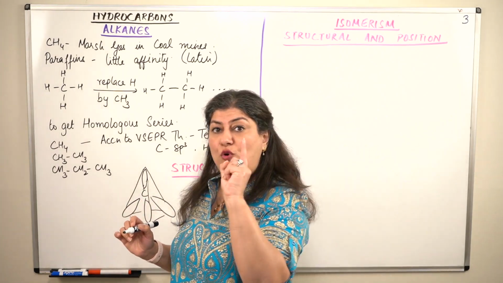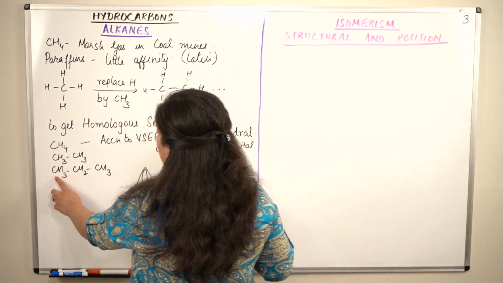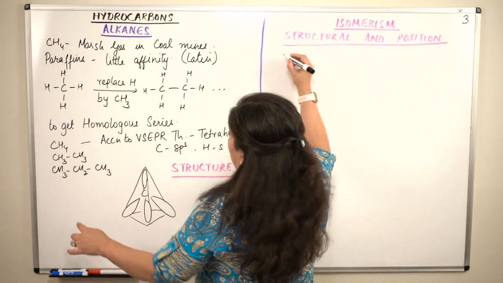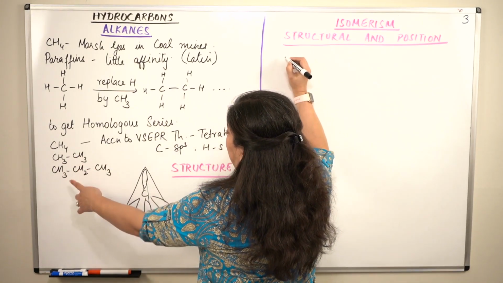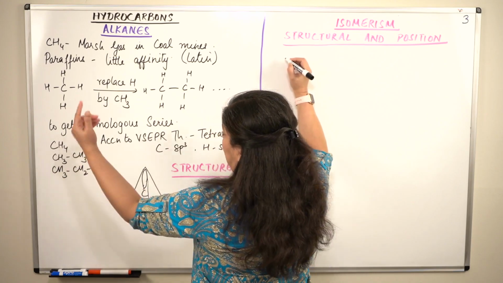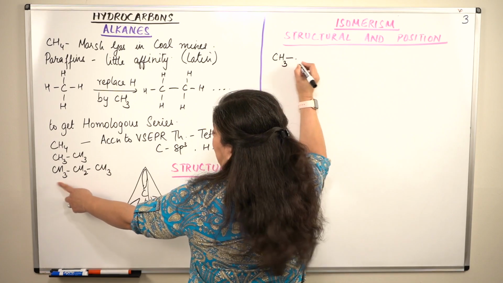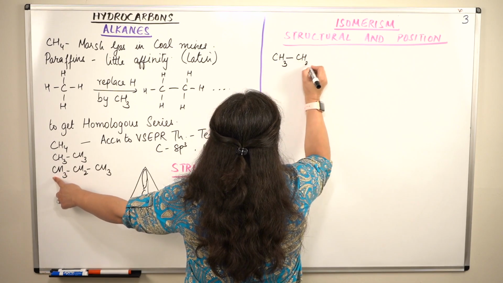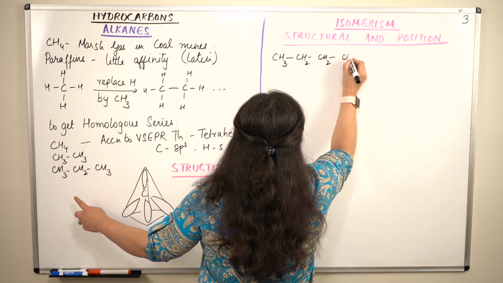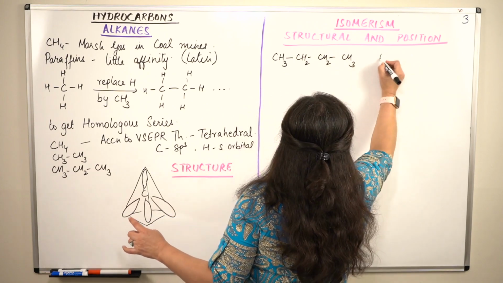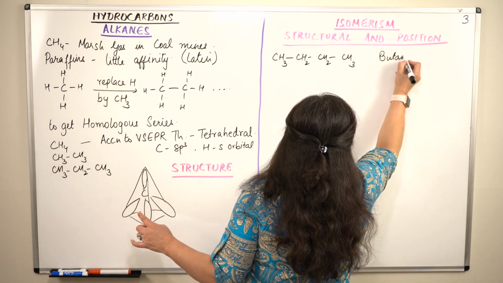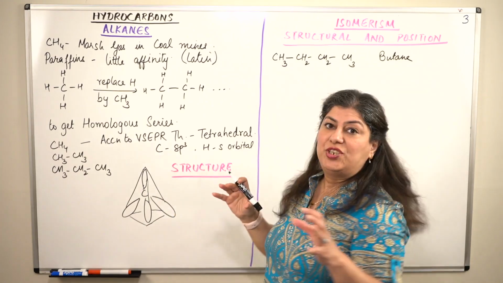But if you had 4 carbons, let us replace one of the hydrogens here, and then I'll get butane. So let me do the same thing that I have done to get propane. So this becomes CH3, this carbon now becomes CH2, this remains CH2, and this is CH3. So this becomes butane. But this butane is a straight chain.